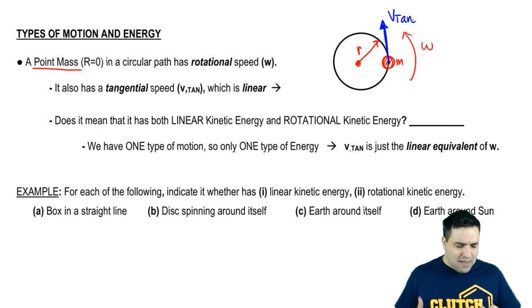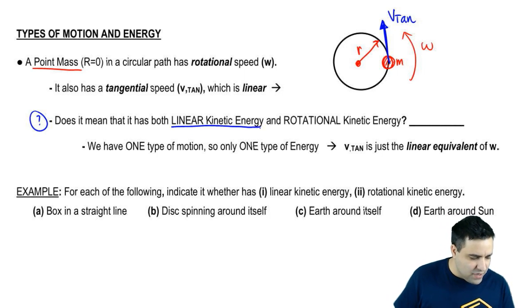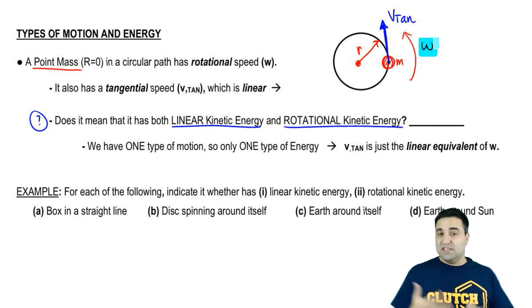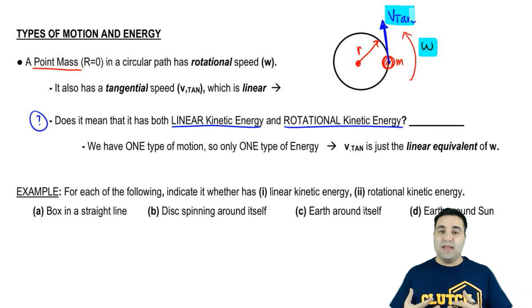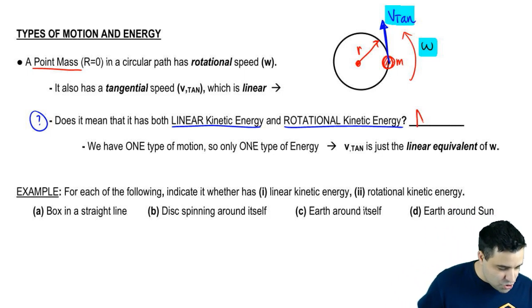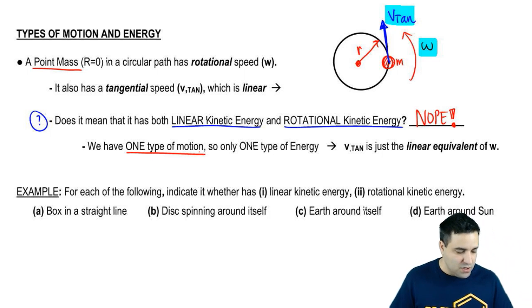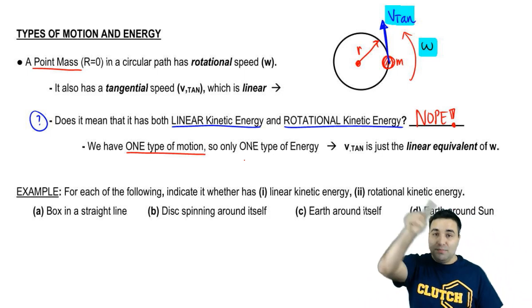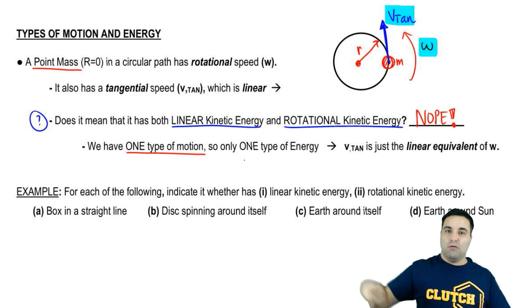But does that mean that it has linear kinetic energy and rotational kinetic energy? It has a w, so does it have a rotational kinetic energy? It has a v. Does it have a linear kinetic energy? Does it have both? And the answer is no. It doesn't have two energies. We only have here one type of motion, so we can only have one type of energy. The object only has one type of motion. It only spins around a central point.